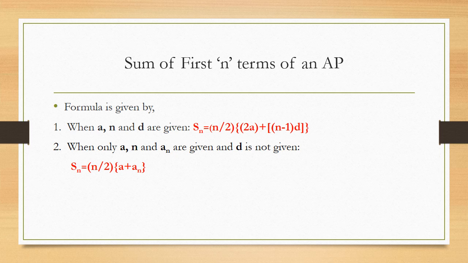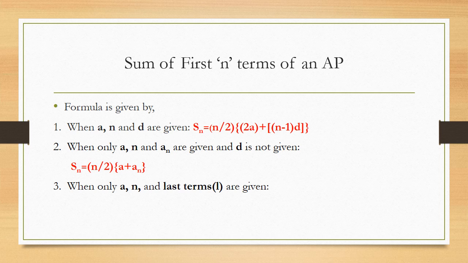Now we have one more situation, the third situation, where you are given the first term and n up to which you have to find the sum, but the nth term is not given and d is also not given, but you are given the last term of that AP, that is L. Remember, the third formula can be applicable when you have a finite AP wherein the first term and last term are known and the sum of n terms is asked. It may not be the last term.